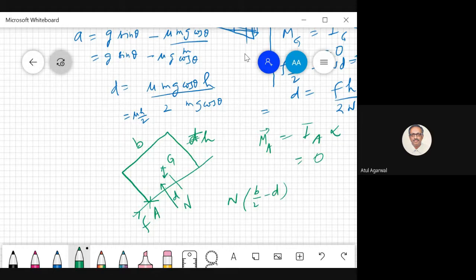This is causing a counterclockwise twist about point A, so this is positive. Then you have got this G, which is a vertically downward force. So what is the moment about point A?